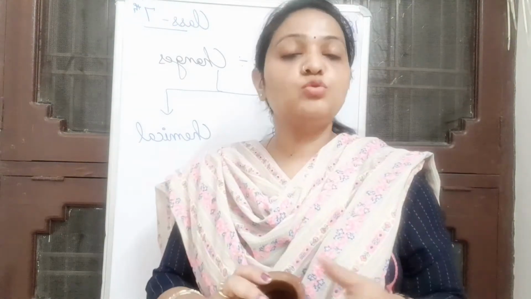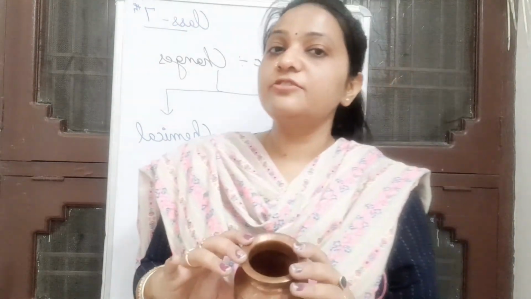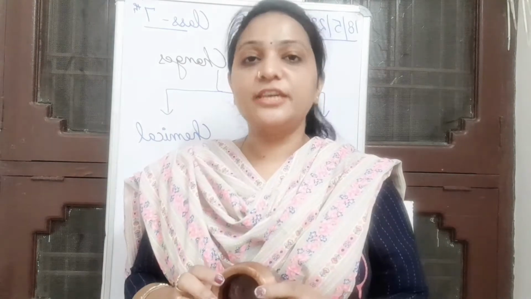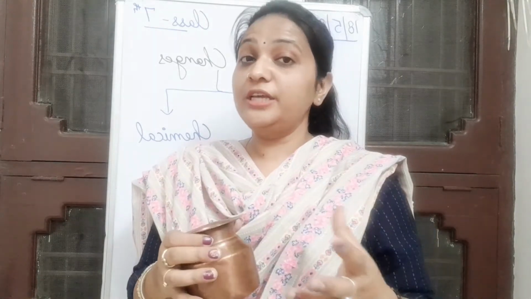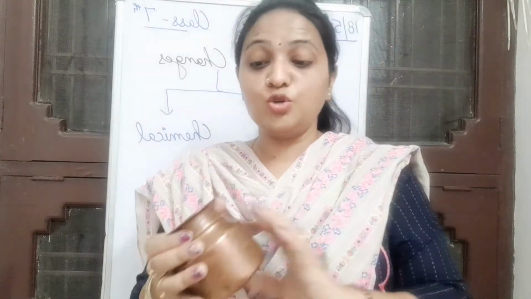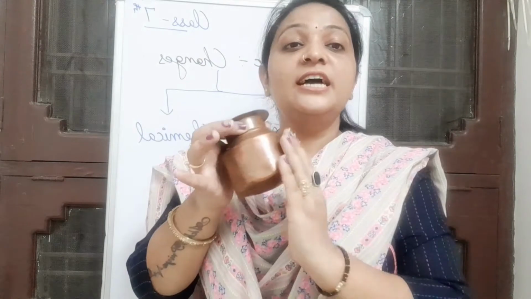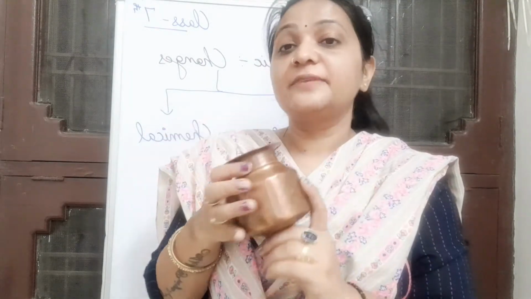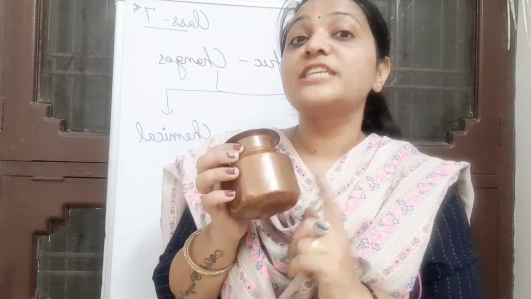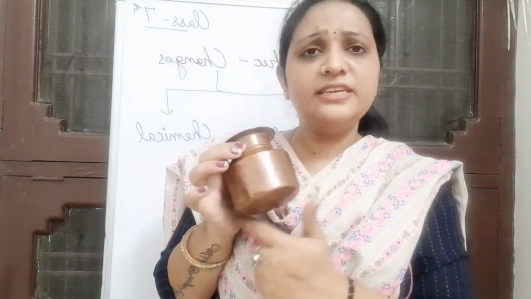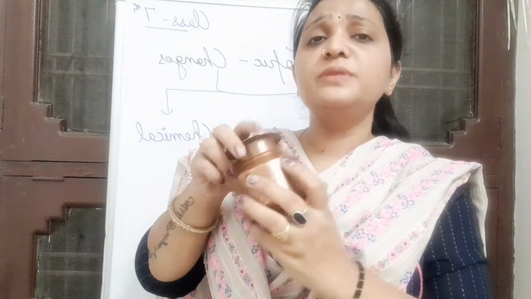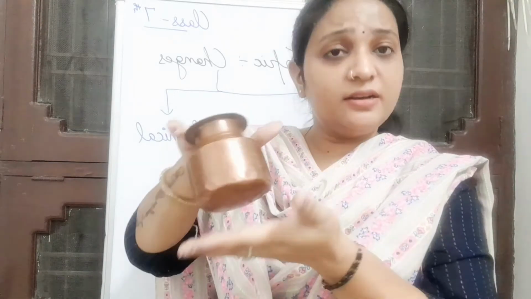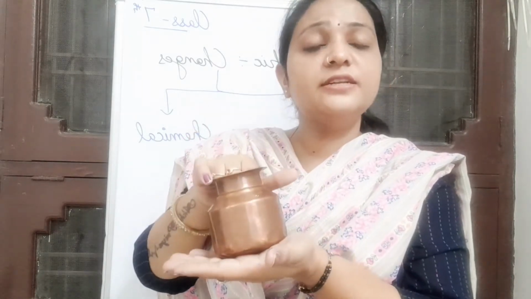Yes. So those students who are saying this is a physical change, please listen carefully. This is not a physical change. Right, students? This is a chemical change. You are not doing anything on your own to have a layer of this brownish color. And what type of layer is it? Oxide layer. And who did this? Actually, why does it happen? How is the layer formed over this utensil of copper utensils?